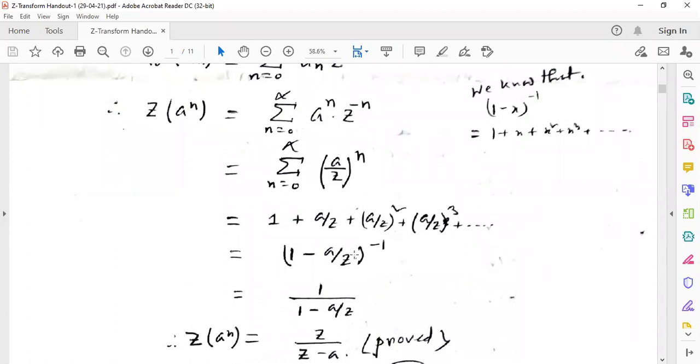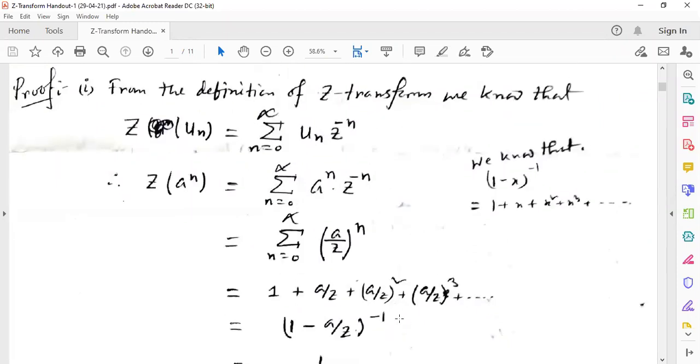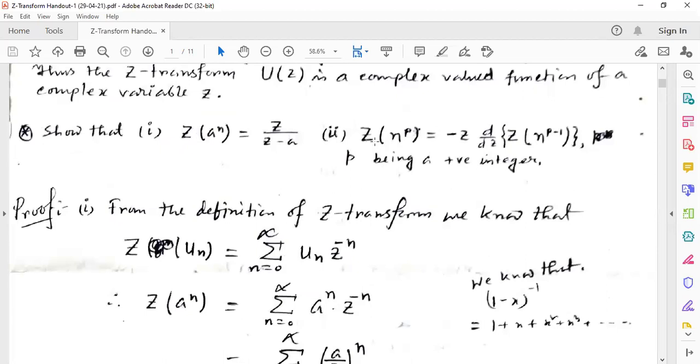We just used the definition of the Z transform and this infinite series expression, so we get Z of a to the power n equal to z by z minus a. Now another proof was given there: Z of n to the power p is equal to minus z d/dz of Z of n to the power p minus 1, where n is a positive integer. We have to prove this.